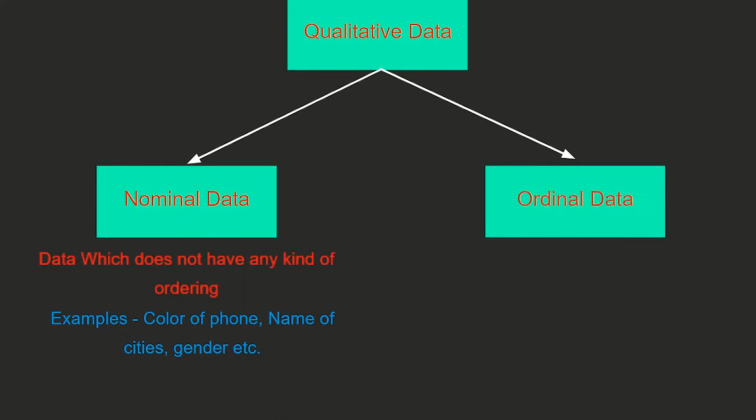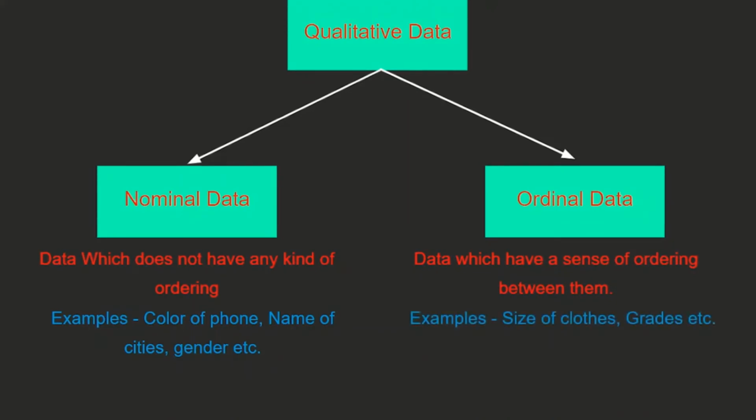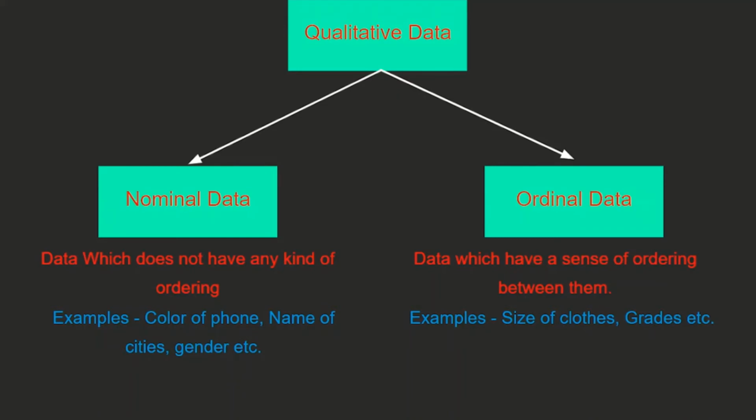Whereas we have ordinal data, and in ordinal data, we have a sense of ordering between them. For example, size of clothes. We know there is a sense of ordering between them: small, medium, large. Similarly, grades: A plus, B, C. So there is a sense of ordering between them. So these are our ordinal data. Wherever you have this sense of ordering, we call that ordinal data. And if there is no sense of ordering, they are just random categories. These are our nominal data.